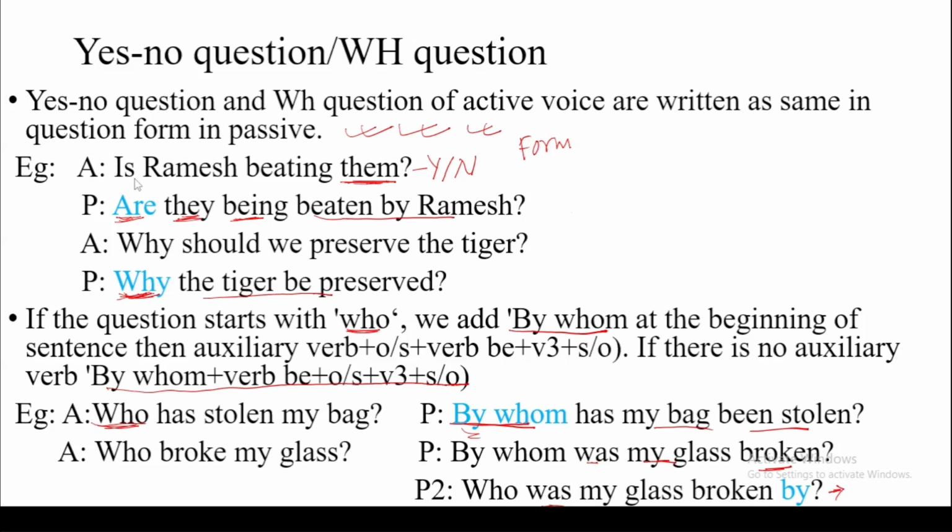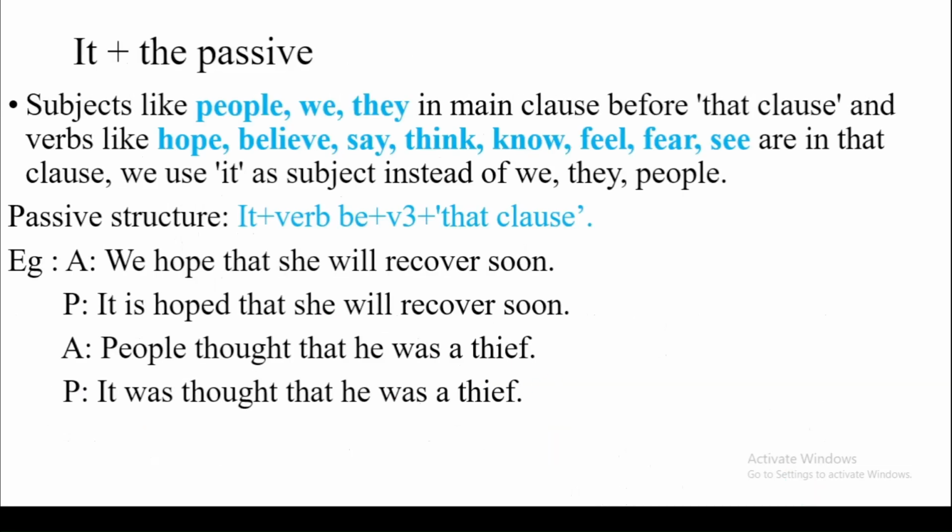If we have a yes-no question, while changing such a sentence into passive, we use the same form. We place the auxiliary verb first. If we have a WH question, we place the WH word first, but we have to think: if the question starts with the WH word who, we have to use by before the sentence. It means who is changed into by whom. We only have to take care about the who.